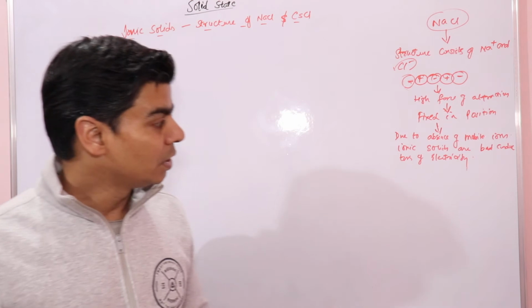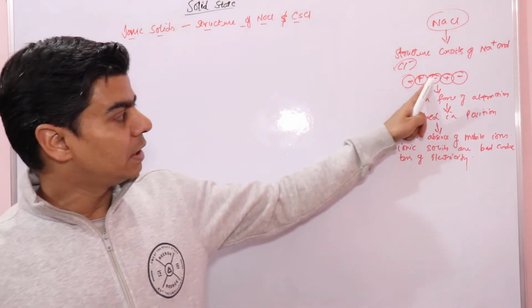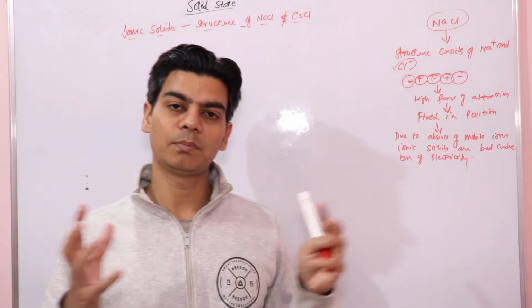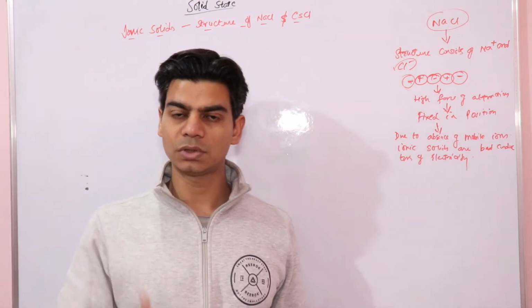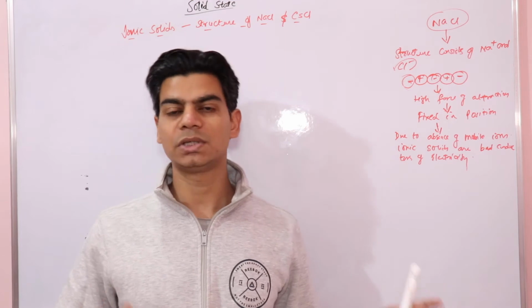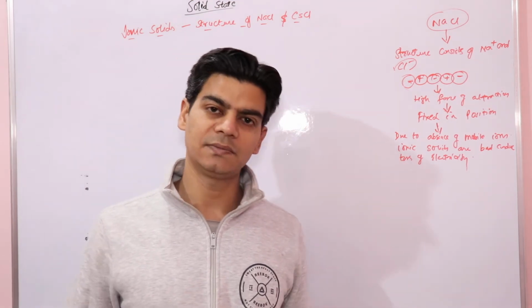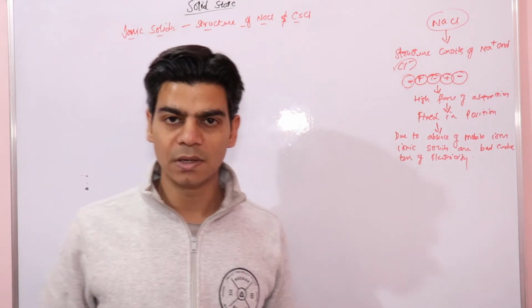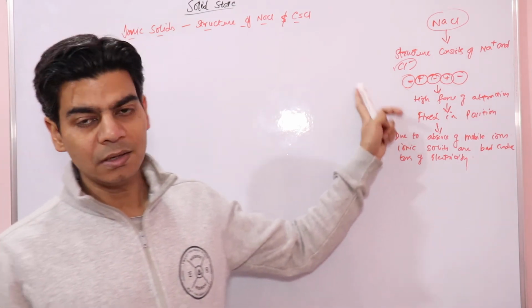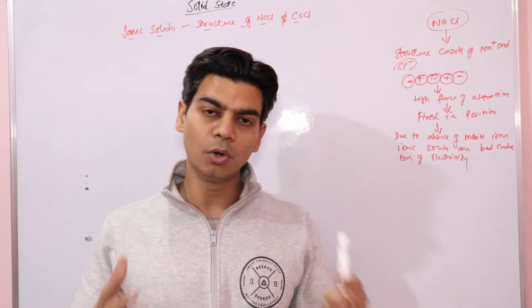What is the reason? On melting, the high electrostatic force of attraction between positive and negative ions is broken, so these ions become mobile. Now we have mobile ions or mobile charges, due to which electricity is able to pass through molten sodium chloride.